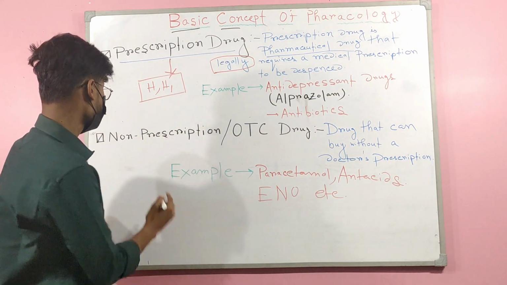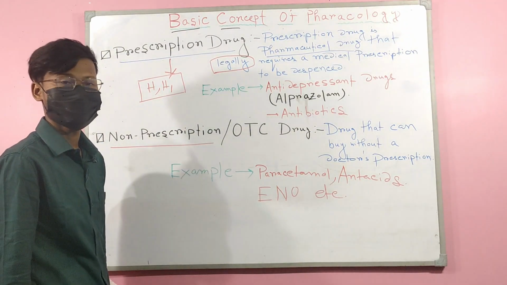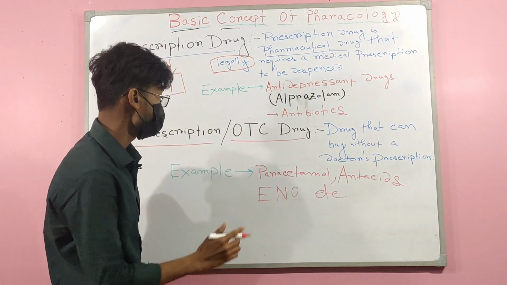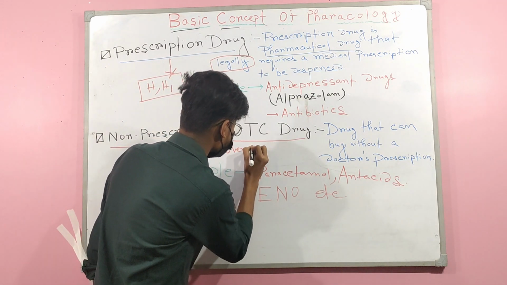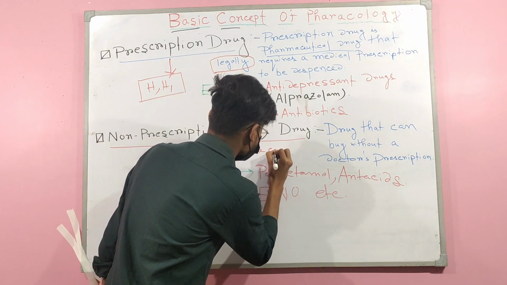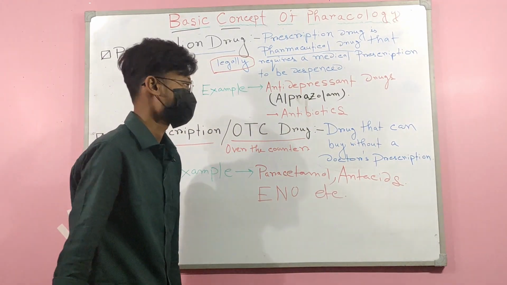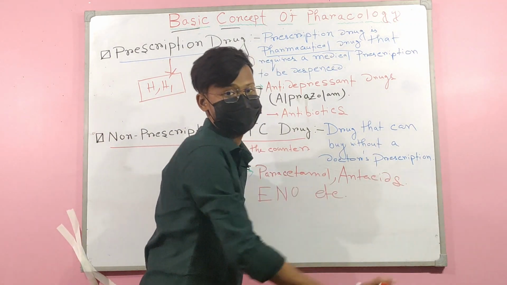Then, what is a non-prescription drug? Another name of this drug is OTC drug. OTC means over-the-counter drug. It is a drug that can be bought without a doctor's prescription.